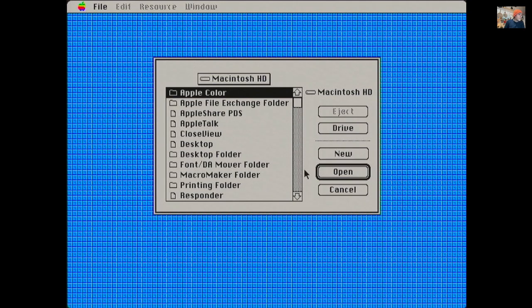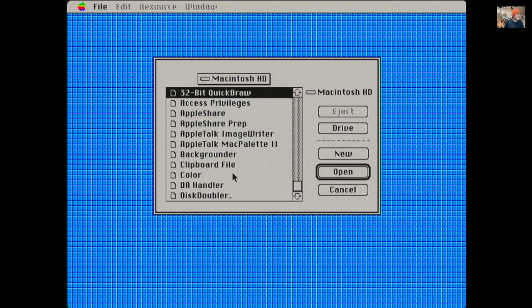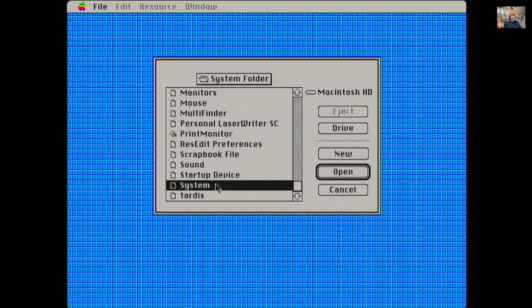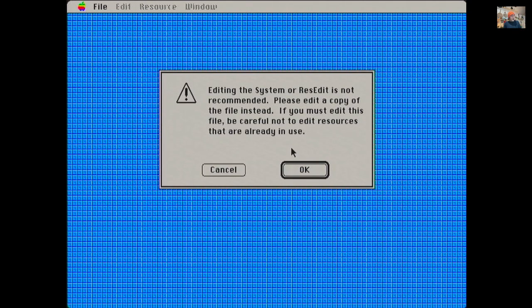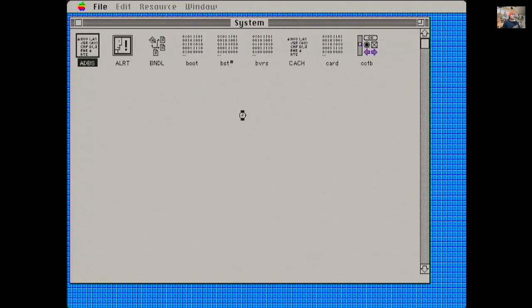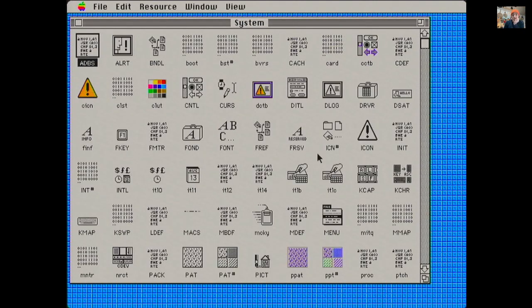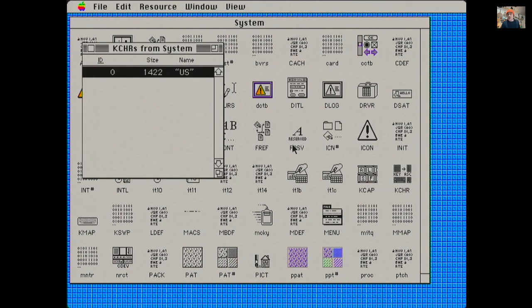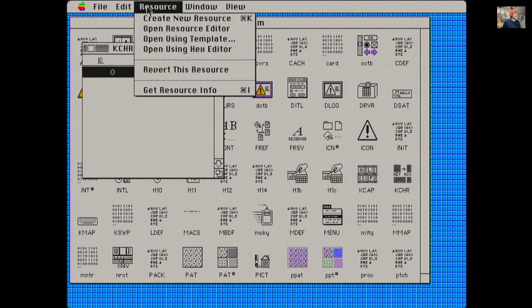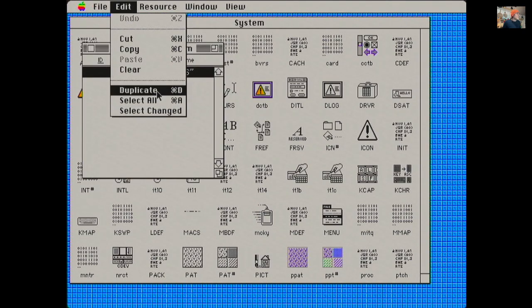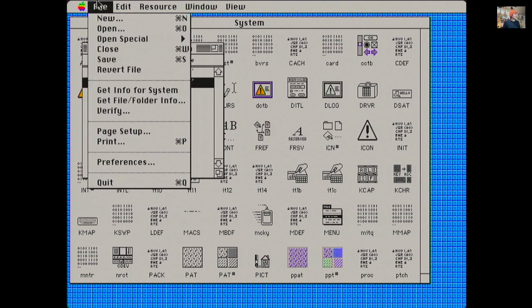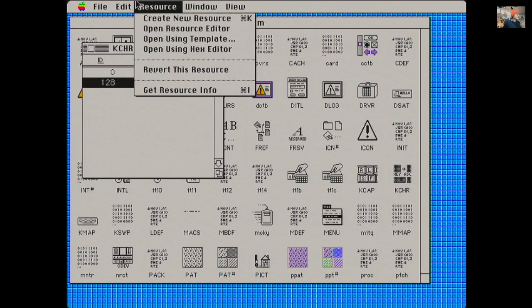So you start out by opening up the system folder and going into your system file and ignoring the lie of a warning once again, because we do want to do this. What we're looking for here is the keyboard layout resource. Open this up, and this is where all your keyboard layouts will be. By default, there's probably only one, and for a lot of us, that's going to be US or UK or something like that.